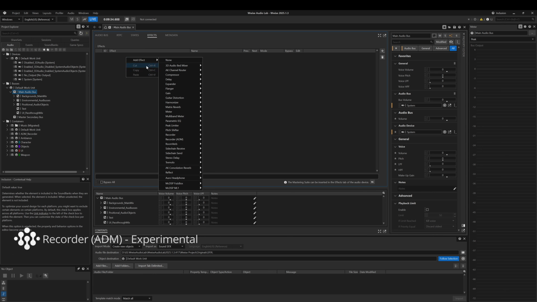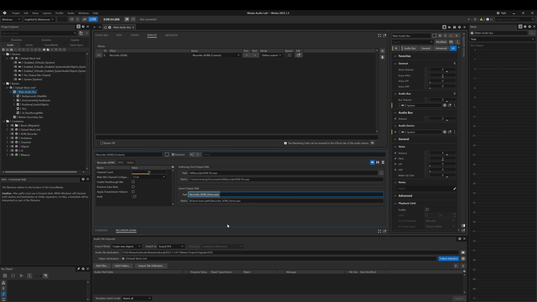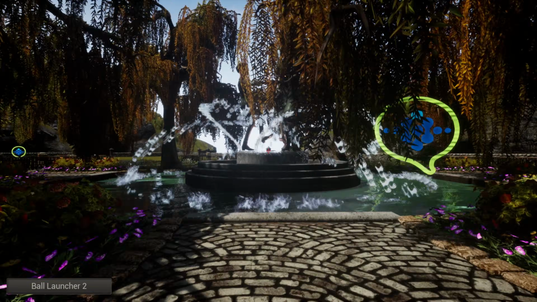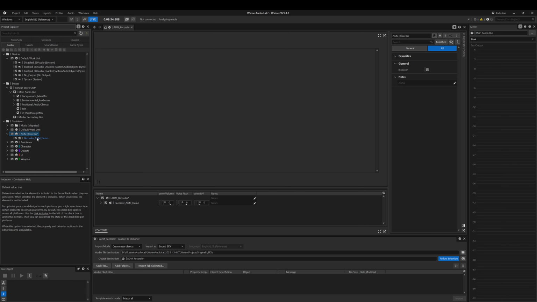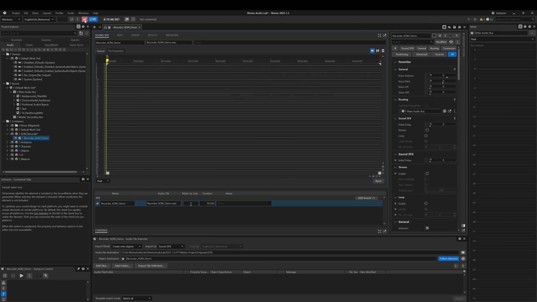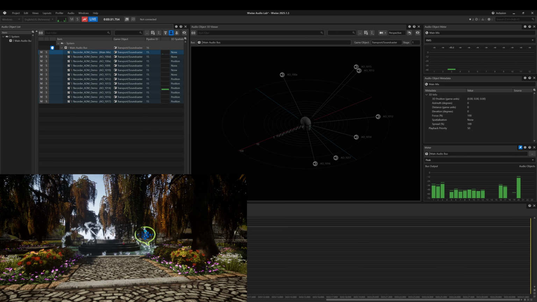The new ADM Recorder plugin allows signals sent to an object-based audio bus to be recorded as an ADM format WAV file. After generating the sound bank, we can start recording during gameplay. Once the recording is complete, the resulting file can be brought back into Wwise, where we can inspect the 3D information and motion over time for both the beds and the audio objects.